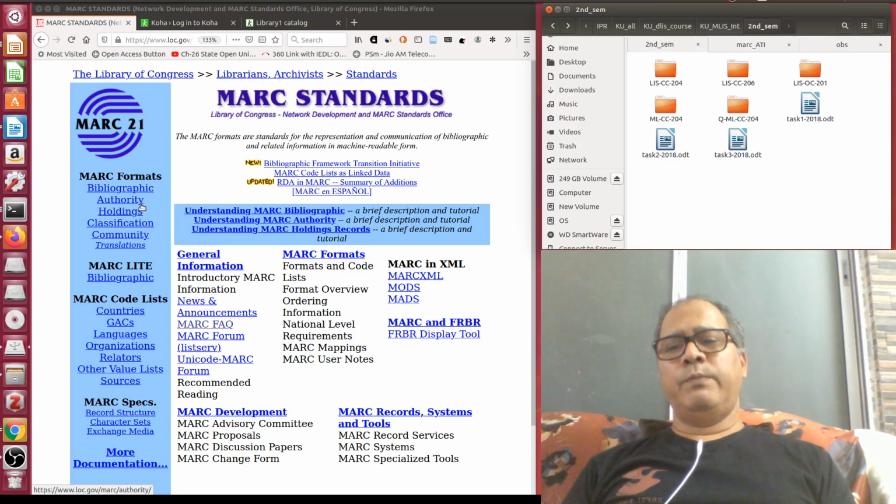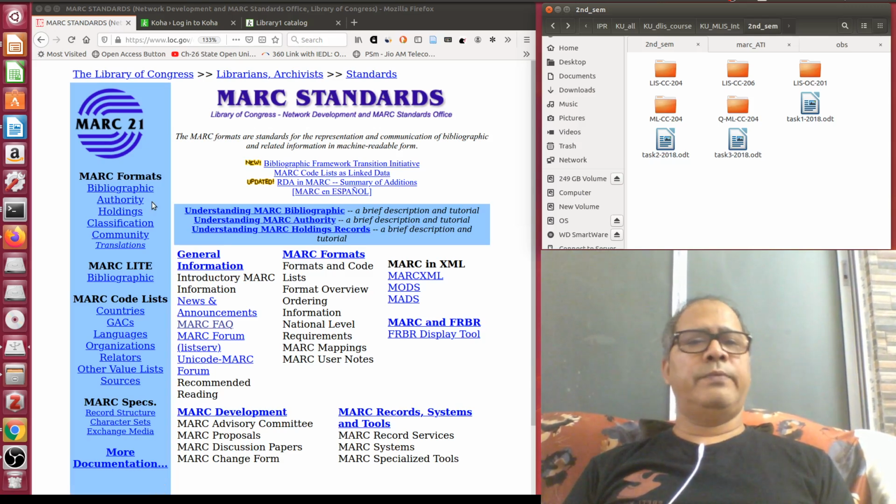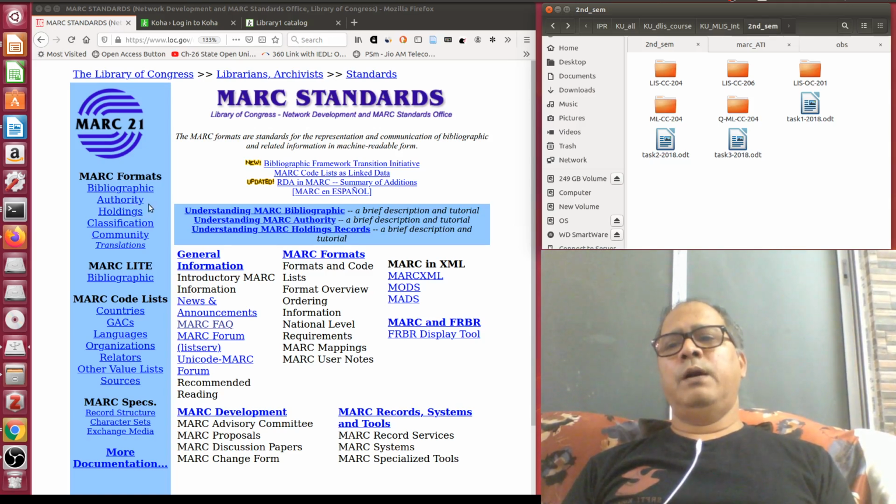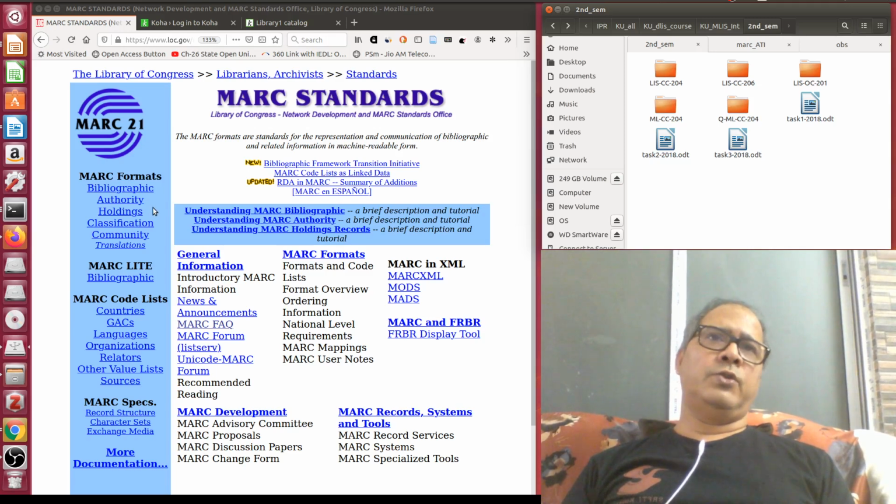Then came the MARC 21 authority format, through which we manage different kinds of name authority, subject authority, geographical name authority, event, chronology, etc., through a standard vocabulary control system. So that became MARC 21 authority data, and there is a harmony between the bibliographic and authority data to satisfy both the objectives of cataloging.